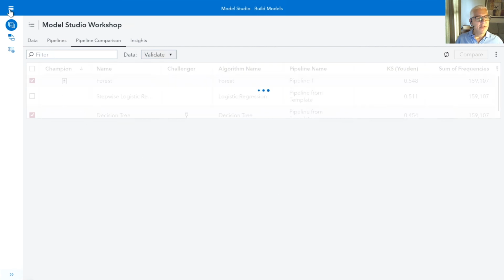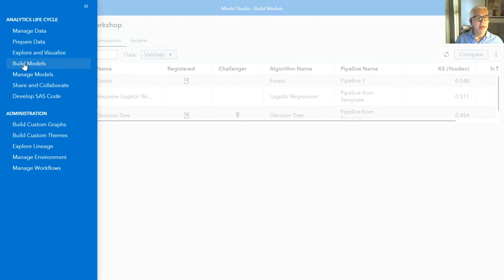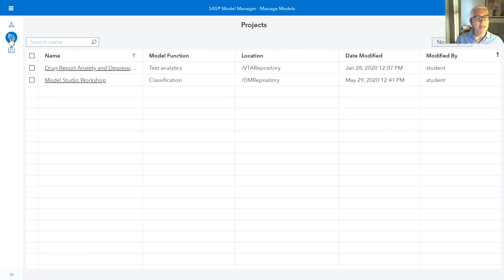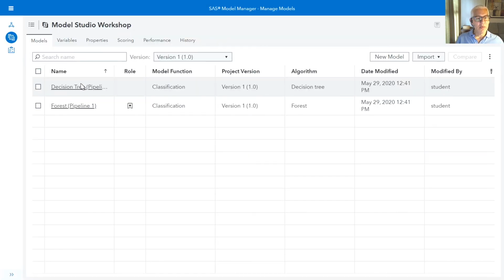I'm now going to go to the upper left-hand corner application menu, and switch from build models into manage models. Then I'm going to come over to the projects icon, and you can see there is my Model Studio Workshop. When I open up that Model Studio Workshop, here are the two models that we have registered and are now available to us over here in Model Manager.